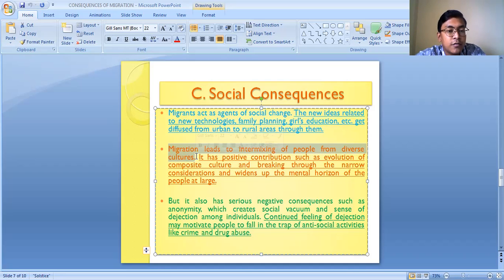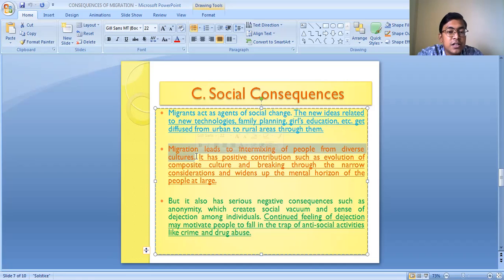The people who migrate from here come to know about various cultural aspects of the people living in South India, and the people of that particular state or area also come to know something from the migrant people. So it has positive contributions, such as the evolution of a composite culture, breaking through narrow considerations, and widening the mental horizon of people at large.